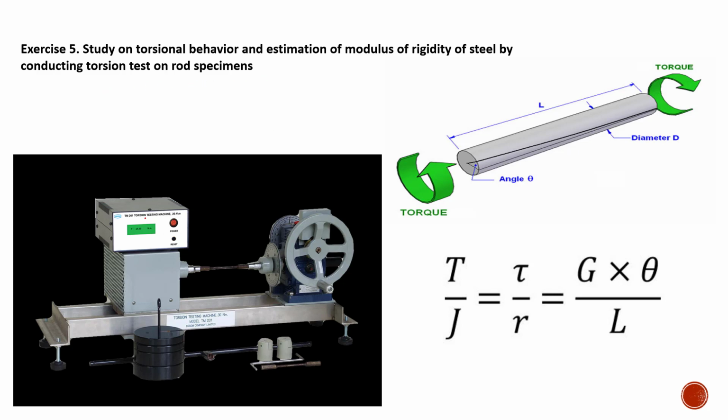You can see the testing apparatus here, and basically we are applying torque to this rebar or steel rod. So one end will be fixed and the next end will be rotated. So this wheel will be rotated. Correspondingly, there will be a rotation imparted to this point. So basically this rod will be twisted and you will use the basic torque equation to find the modulus of rigidity.